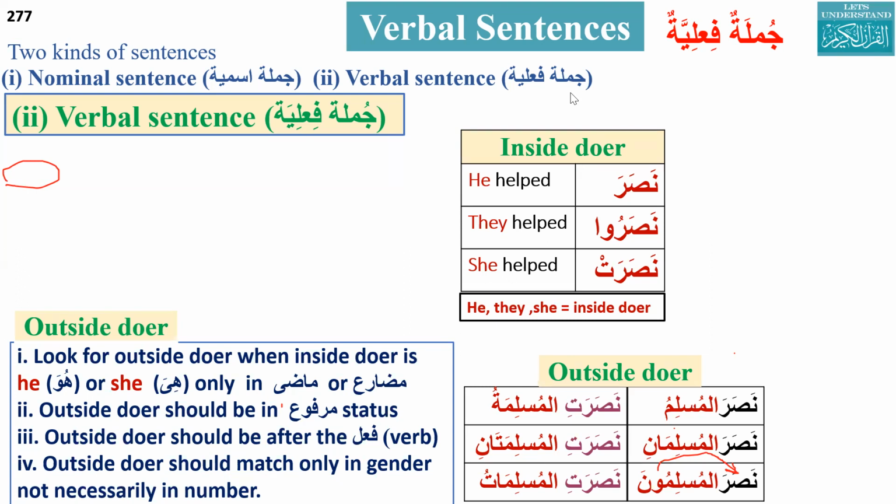She, the female, two females: two Muslim females helped. Yes. So what was the inside doer here in Nasarat? Nasarat is she. If there is he or she, you have to look for a fa'il that will be outside, and here it is Muslimatani. So that's why we have to start the translation from here. Thank you, Arham.